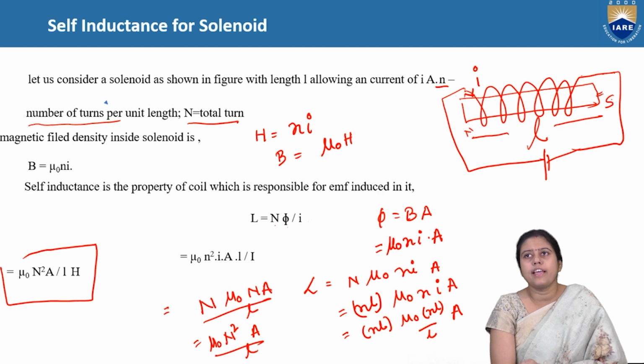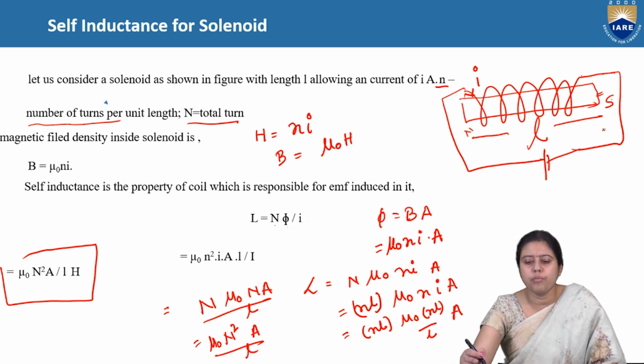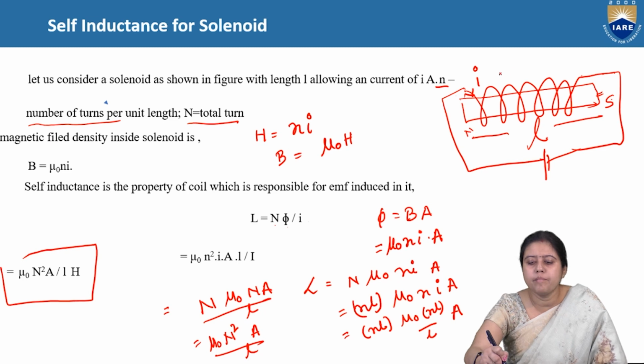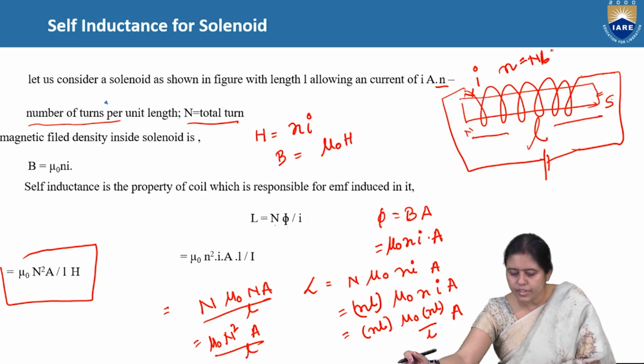So first we are taking the total length as l. We are taking capital N as the number of turns, and we are getting the north pole and south pole, and the number of turns per meter is n is equal to capital N by l.